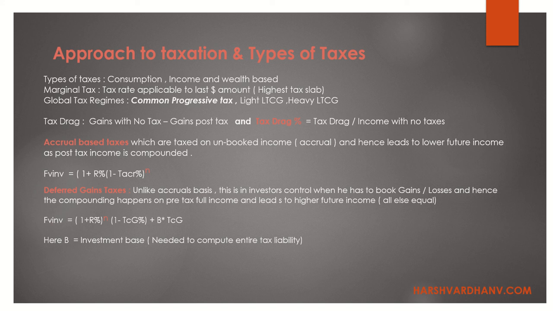Global tax regimes means what are the types of tax treatments that are available in the world. Common progressive tax is the most common that you will find in most of the developing nations, or nations which are trying to attract investments, or trying to attract newer technologies. Light LTCG is another booster that the government gives, so that people are invested for a longer amount of time, and the short term volatility is lower in the markets. The investment is coming from a longer term horizon.